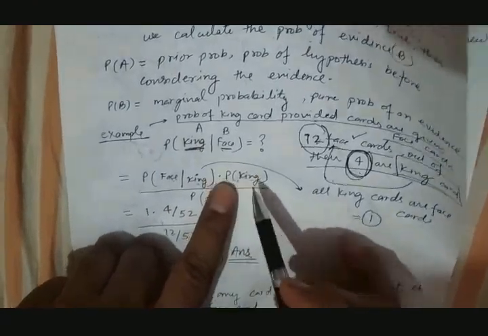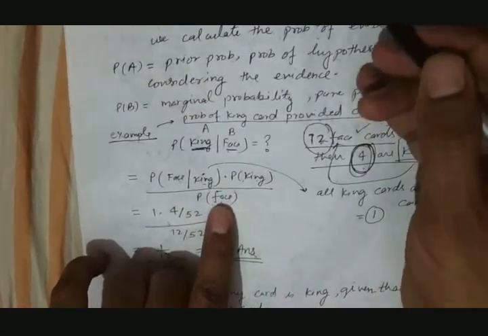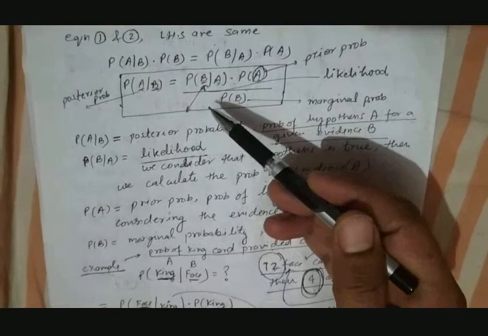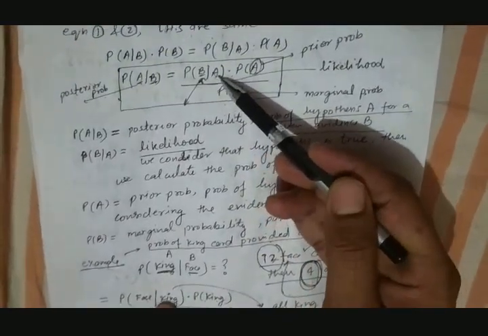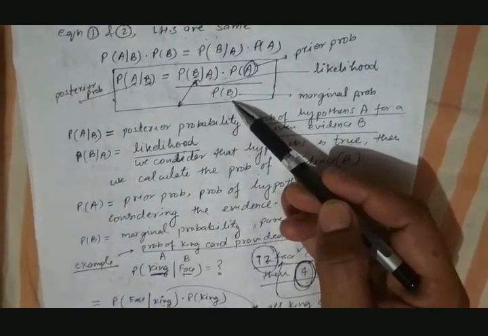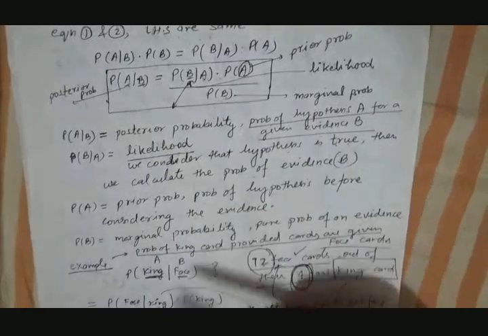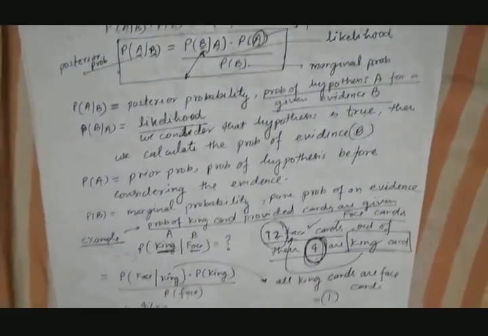Into P(A), A is what? King. P(king) divided by probability of B, what? Face. So probability of face. Just see here, the formula. So this is how we can transform the Bayes formula into our required formula.